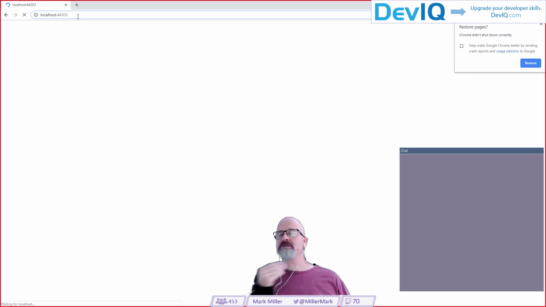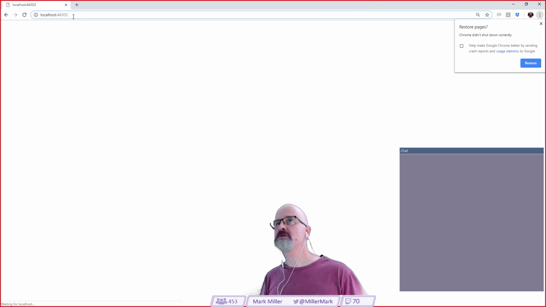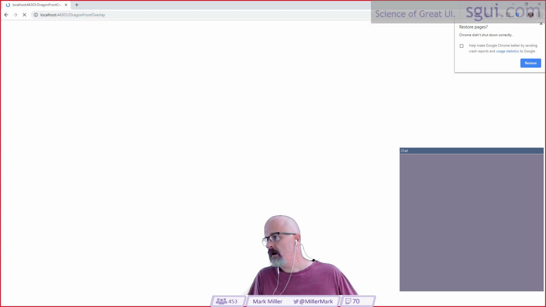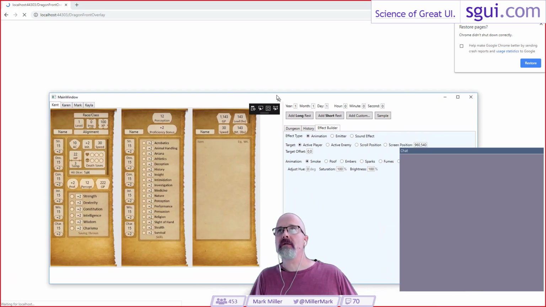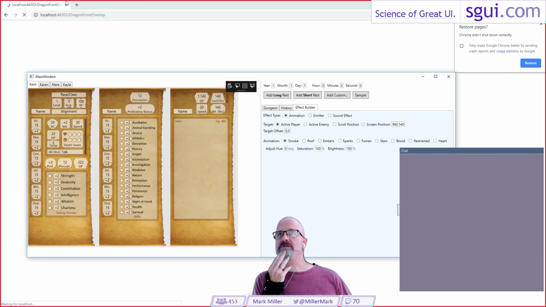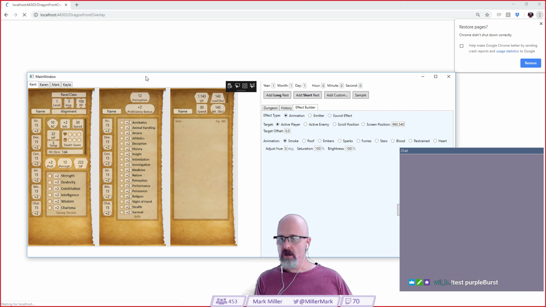Let's look at this right here. Rory said, here's what we've been doing. Let's show you where we are so you can get a sense of that. Let's bring up the Dragon front overlay here, which is what we're currently doing. Let's see if this works now with all of that. It's loading up still. This is our WPF application. This is the overlay. The overlay is also currently live on the stream.